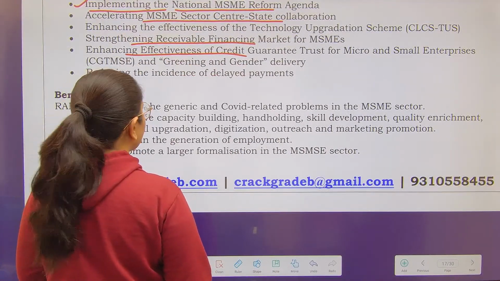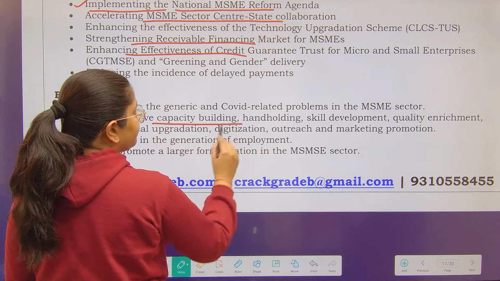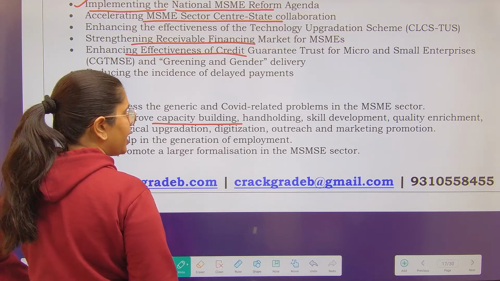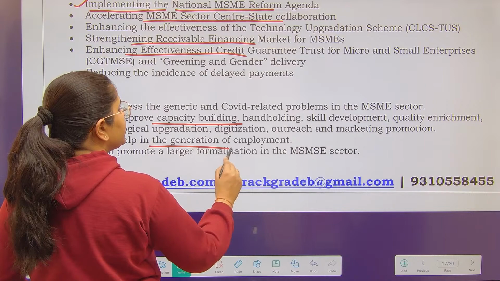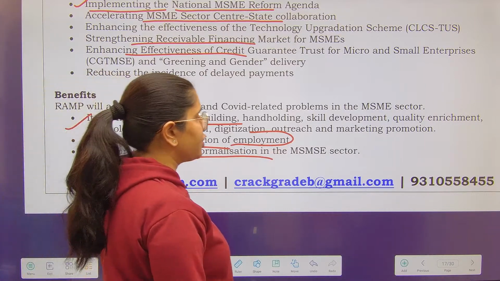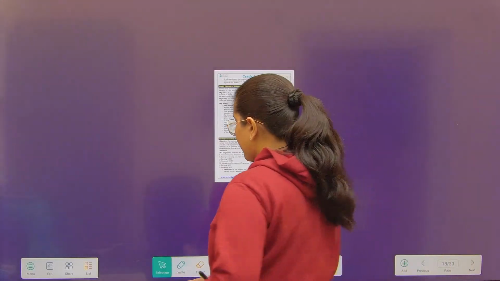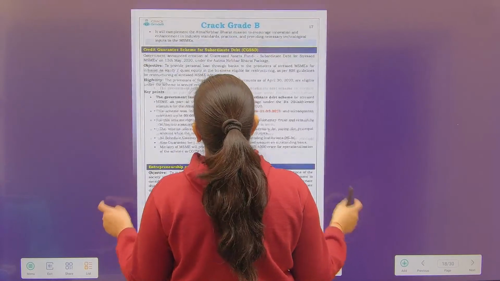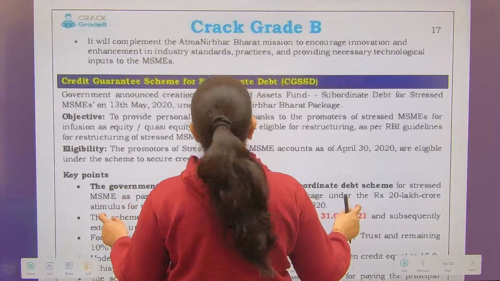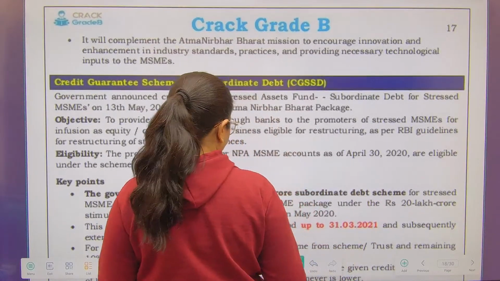Now, what are the benefits under this particular scheme? It will improve capacity building, hand-holding, skill development, quality enrichment, technology upgradation, etc. It will also help in the generation of employment. It will promote a large formalization in the MSME sector. Formalization means when you start following so many of the government related regulations and you get registered under government platforms, that is called formalization.